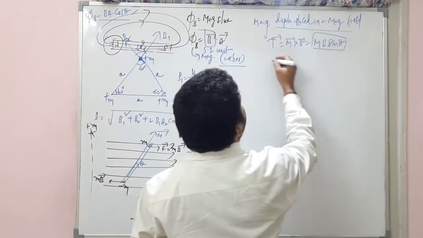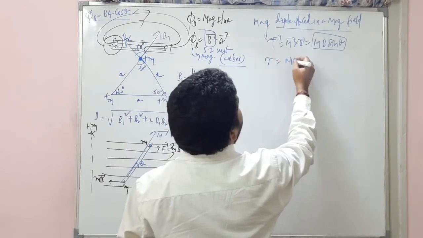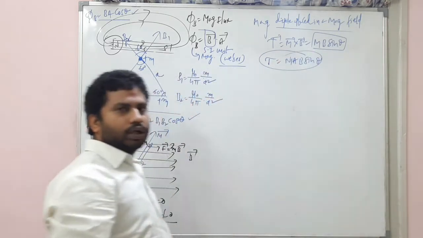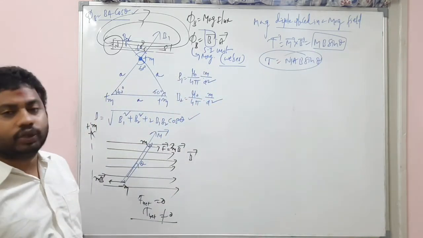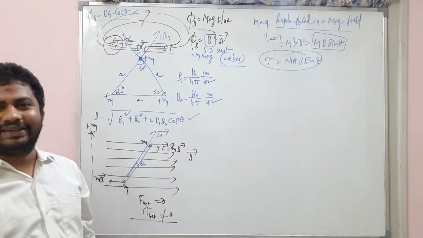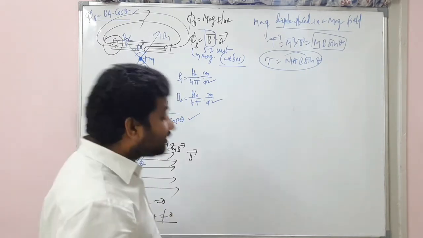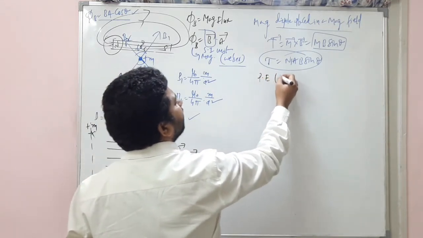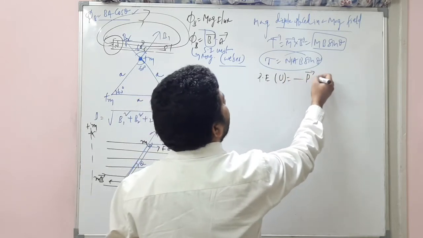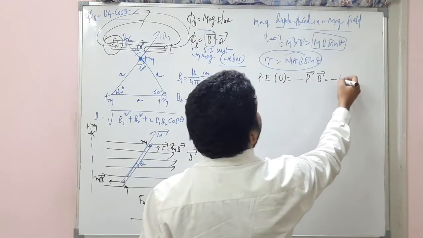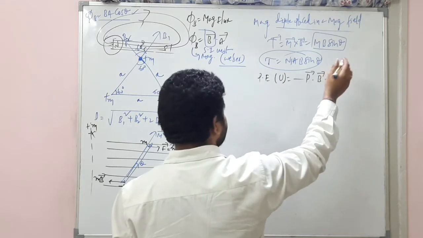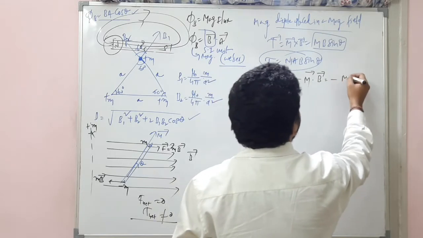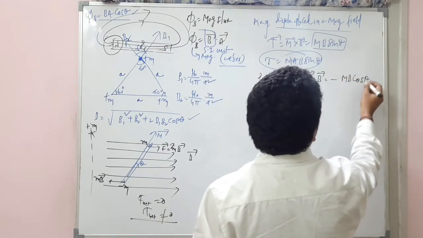This magnetic moment we can also write as NIAB sine theta. Depending on the theta value, the torque will vary. In the same way, there is a potential energy associated with this dipole, which is minus M bar dot B bar. So it's minus MB cos theta. This is important.